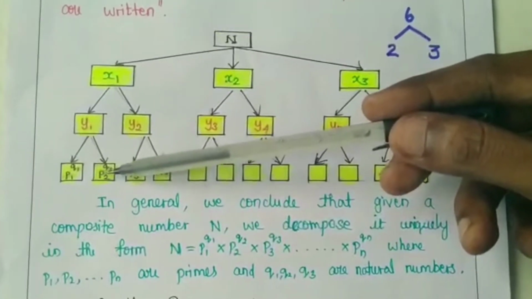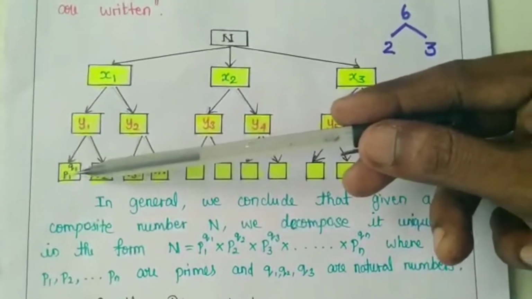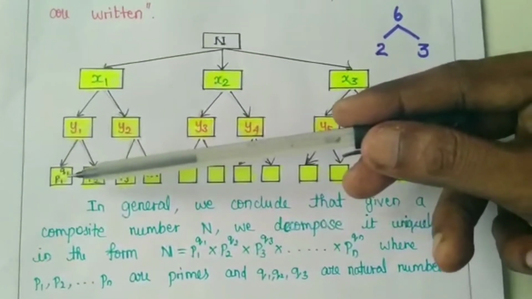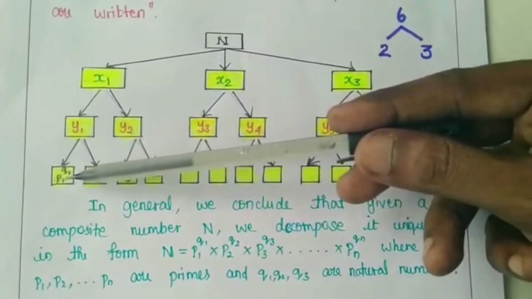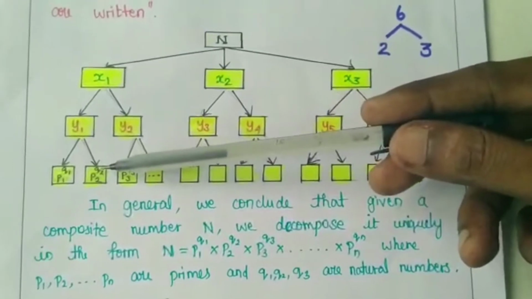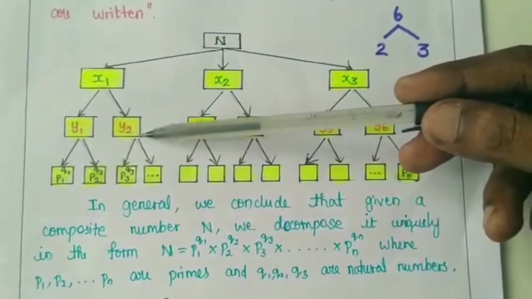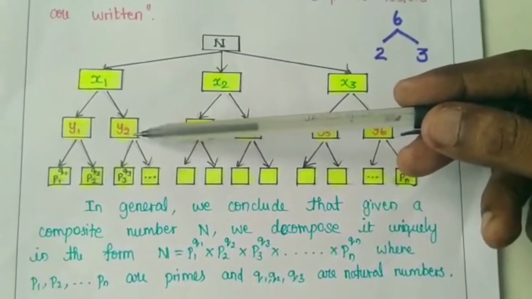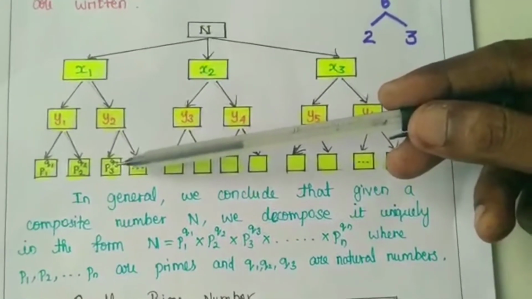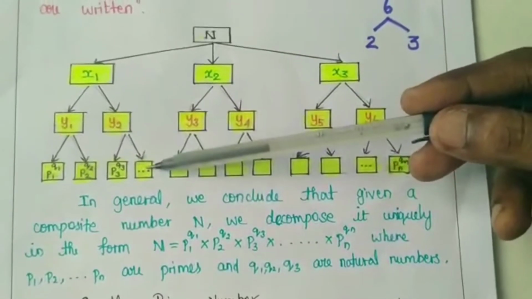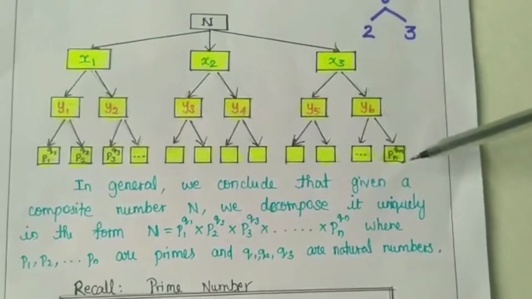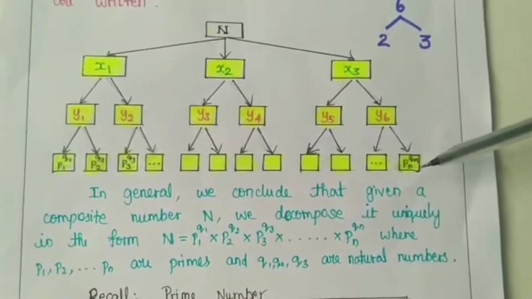You want to observe that if you get a prime number when you decompose, that system will not continue any further. At that step itself it will end. So here also y2 I am decomposing into numbers. If I get a prime number, the system will stop right there. It will continue for y6, the last term, also.